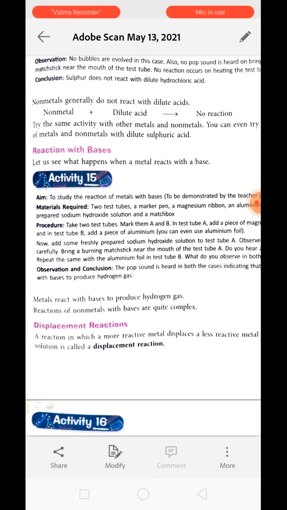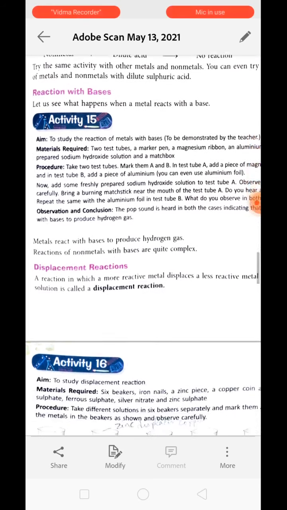When we bring a burning matchstick near the mouth of test tube A, we can hear the pop sound, and when we repeat the same thing with aluminium foil, of course we can hear the pop sound there as well. It means the metal reacts with base to produce hydrogen gas. The pop sound indicates the presence of hydrogen gas.